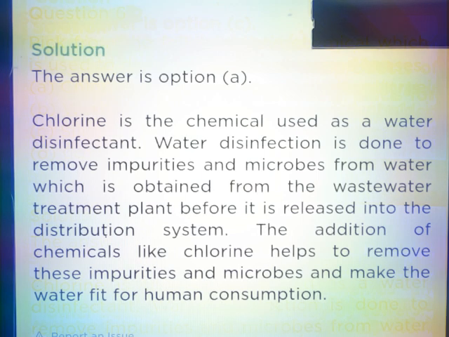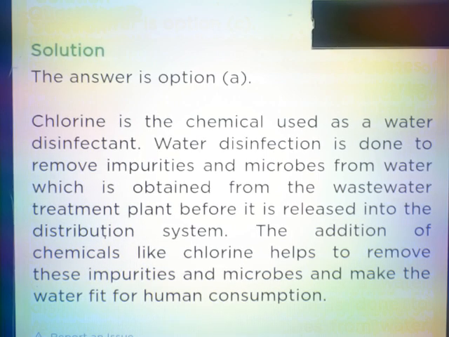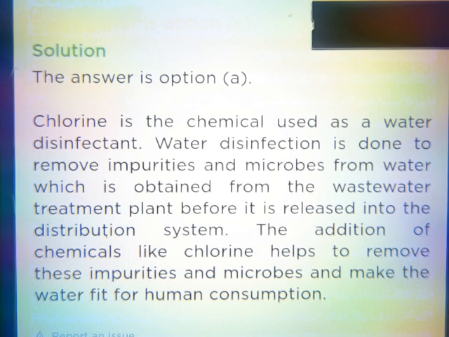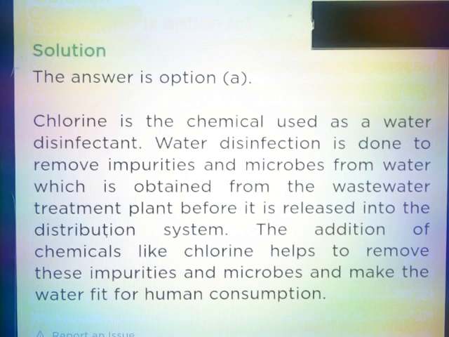Water disinfection is done to remove impurities and microbes from water which is obtained from the wastewater treatment plant before it is released into the distribution system. The addition of chemicals like chlorine helps to remove these impurities and microbes and make the water fit for human consumption.